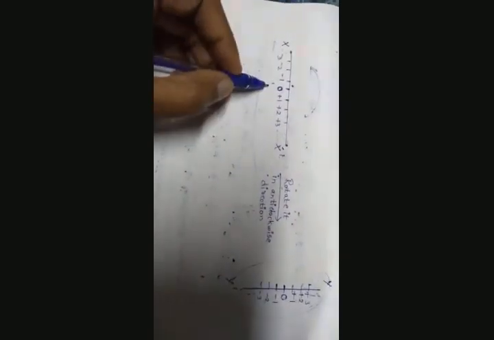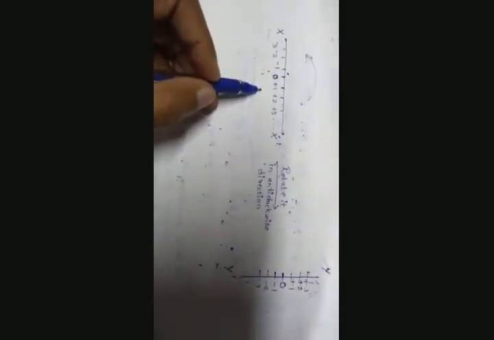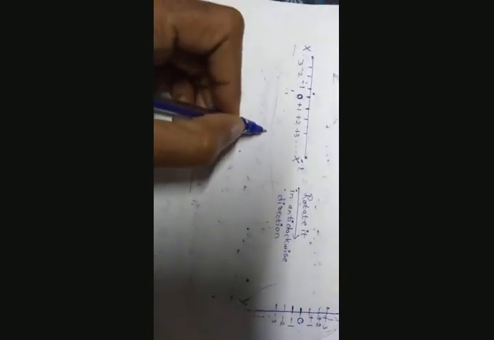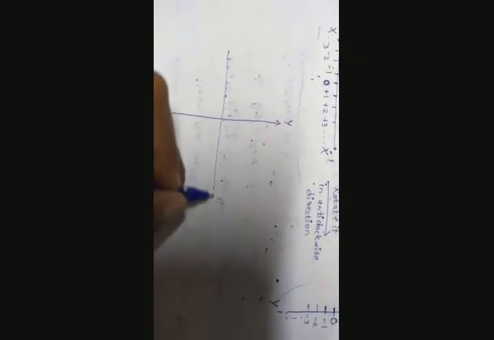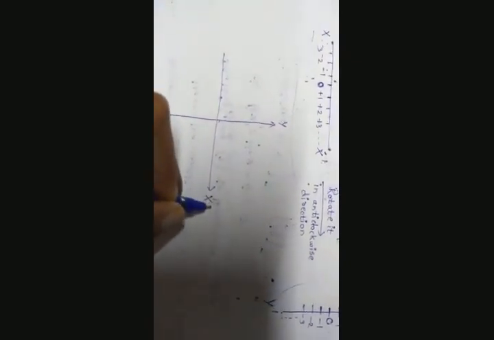Now we shall combine these two number lines such that their zeros coincide with each other. So we will get a diagram something like this. y dash, x dash, x.